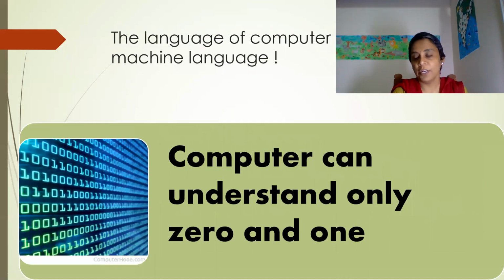Now, the computer can understand only 0 and 1. This is called binary language, which the computer can understand. It is represented by 0 and 1, or on and off.